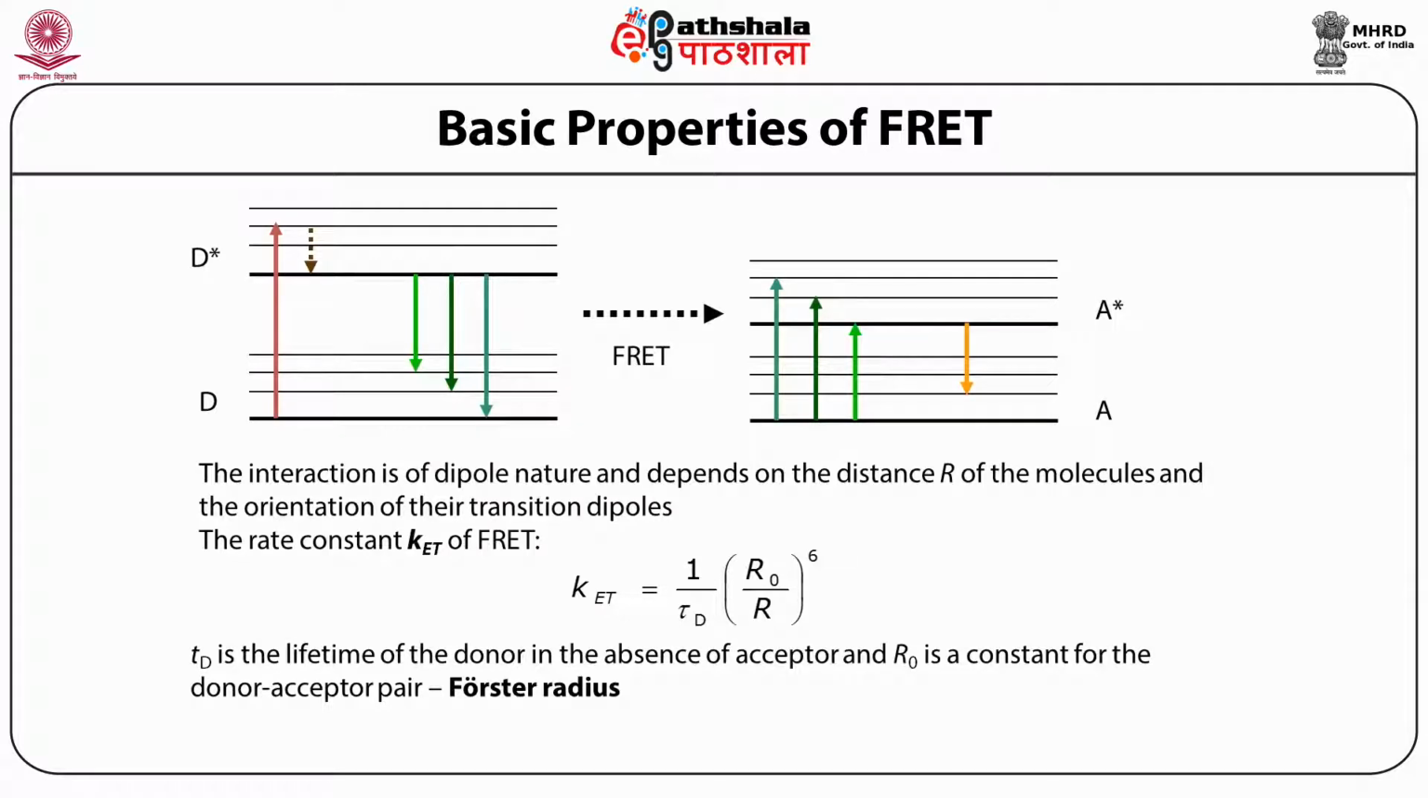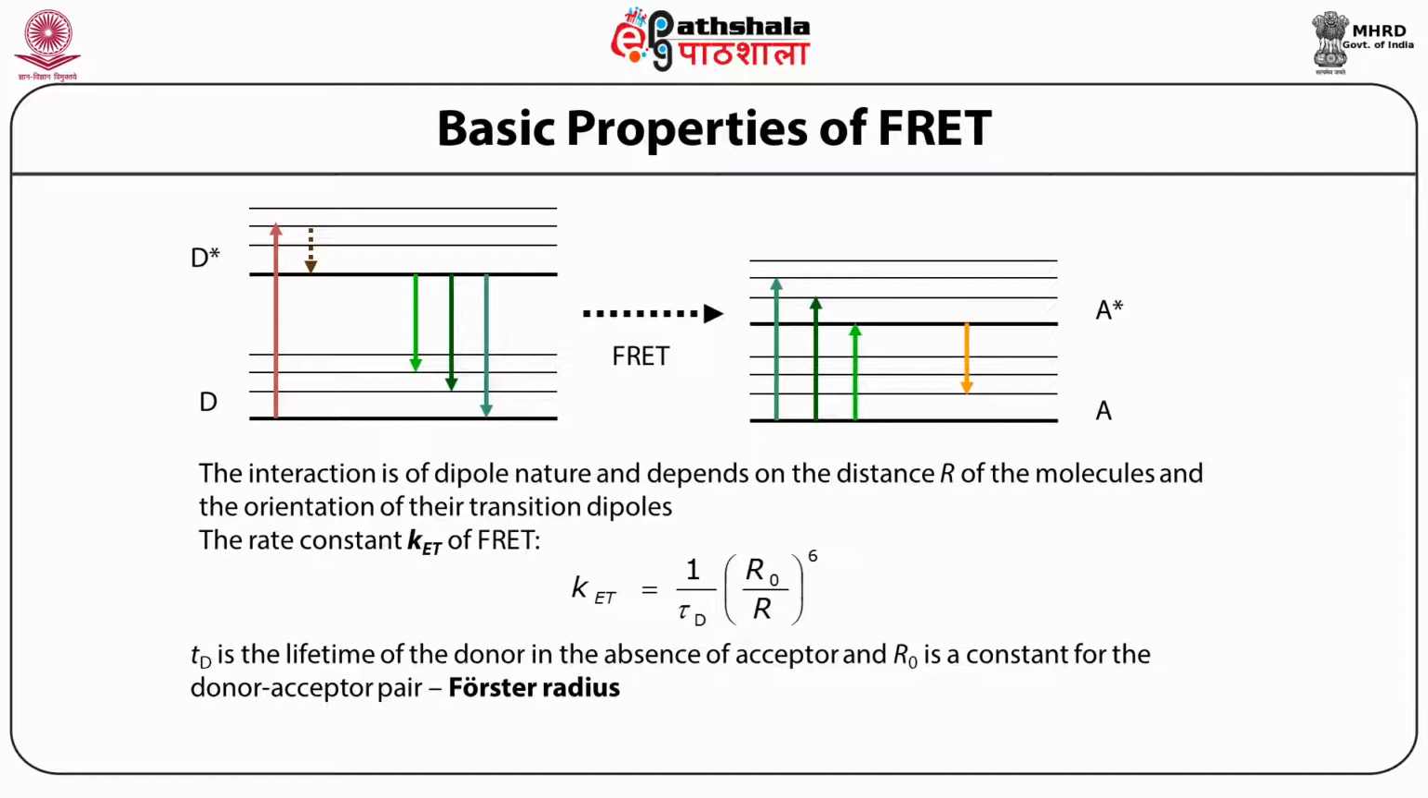You can see here that the donor has two states, the donor excited state and the donor ground state. Once the donor absorbs the light, it converts into the excited donor state, and then it releases some energy in the form of FRET, which is accepted by the acceptor. The interaction is dipole in nature and depends on the distance r of the molecules and the orientation of their transition dipoles.